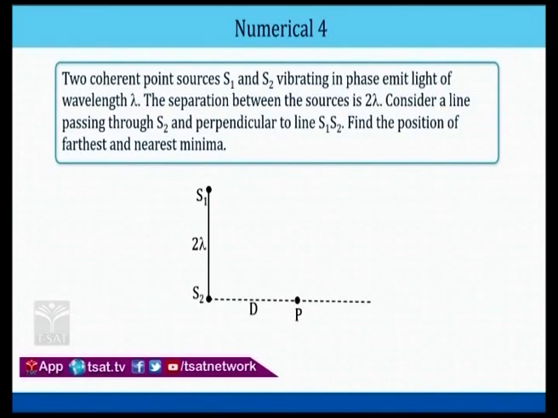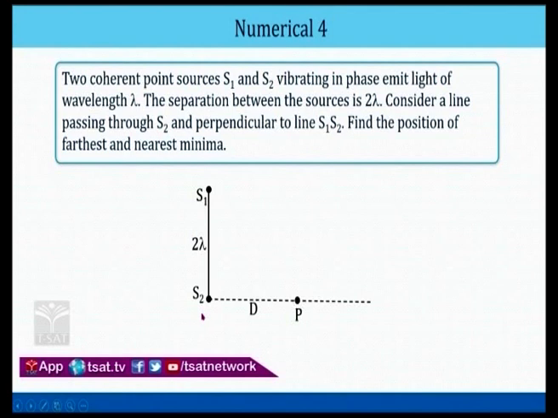Now, numerical number 4, a very important question. If you read this, we have two coherent point sources, S1 and S2. You can see over here on the screen, this is S1, this is S2, vibrating in phase, emitting light of wavelength lambda. The separation between these two sources is 2 lambda.